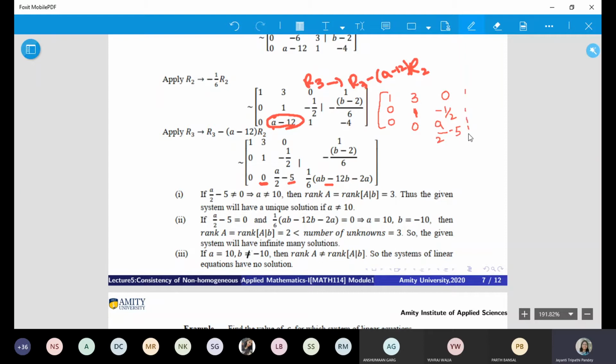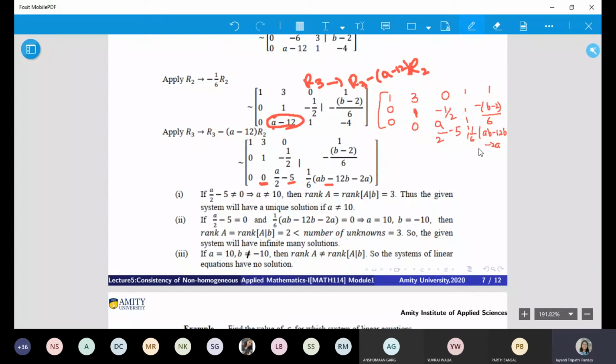This is your A. And then 1 minus B minus 2 by 6, 1 by 6, AB minus 12B minus 2A. This is the final matrix.